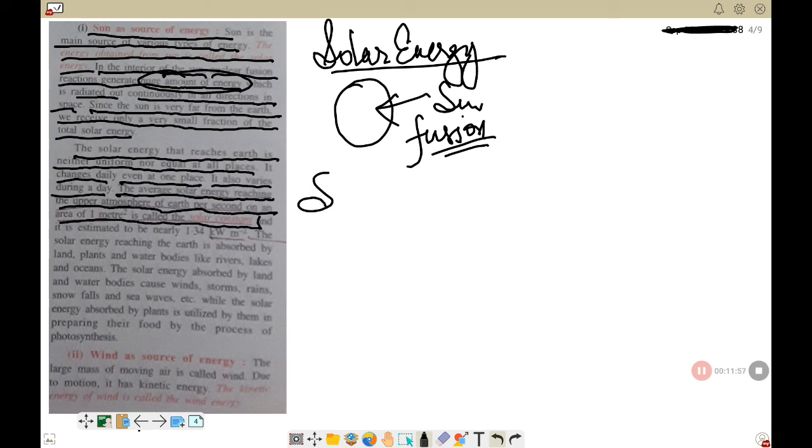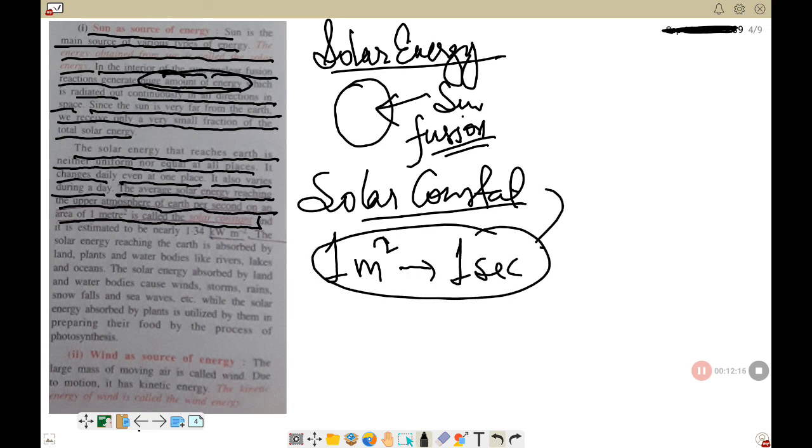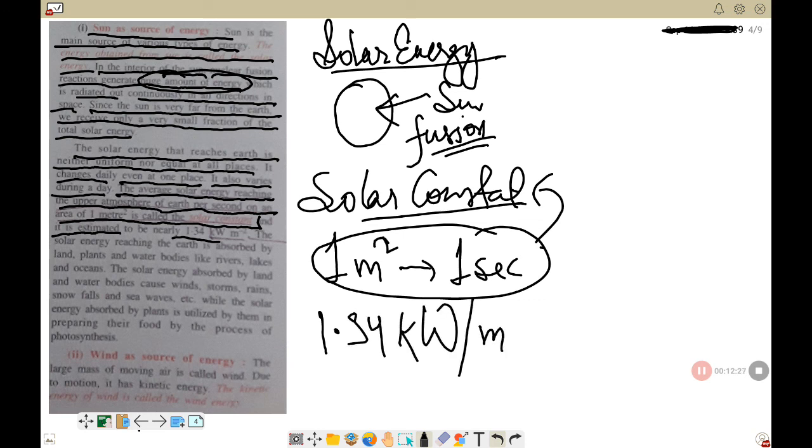So what do we call it? Solar constant. So solar constant is the amount of solar energy reaching the upper atmosphere of the earth per second on an area of 1 meter square. The solar energy received in 1 second on an area of 1 meter square is called solar constant, and the estimated value is nearly 1.34 kilowatt per meter square.